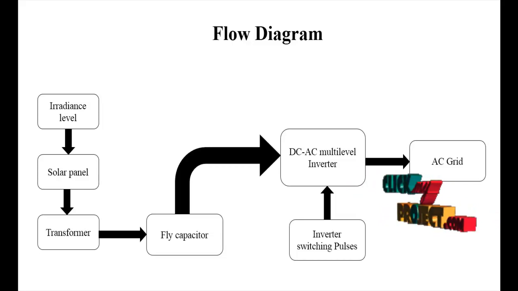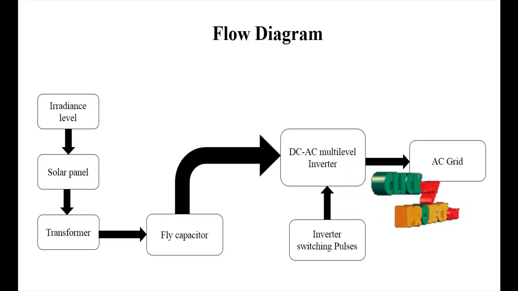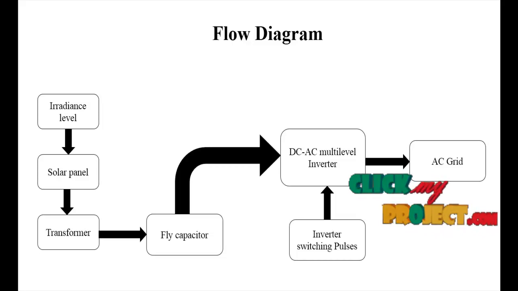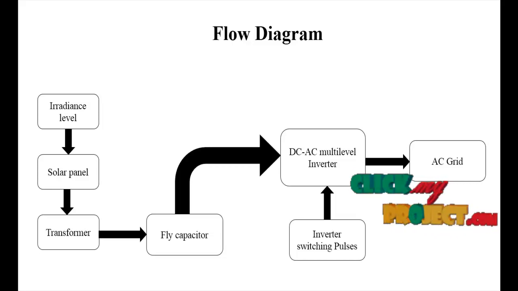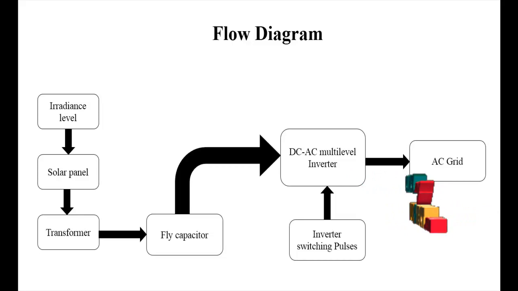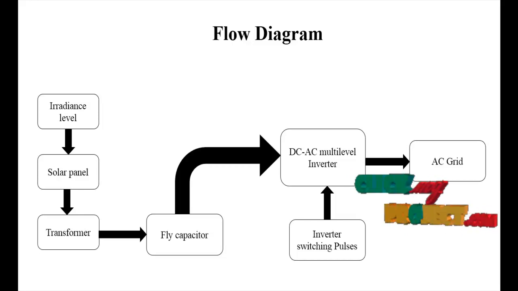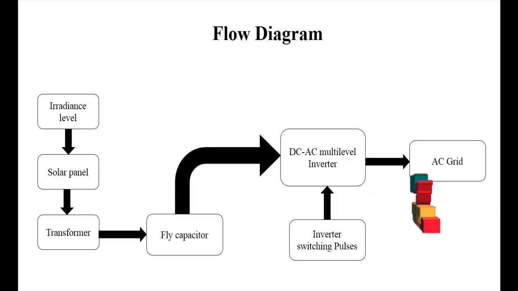The flying capacitor handles the charging and discharging of the batteries. After that comes the DC to DC, DC to AC multi-level inverter. The multi-level inverter uses switching pulses, which are PWM pulses. PWM is pulse width modulation, with switches S1, S2, S3, S4, S5, S6. These 6 switches are used.